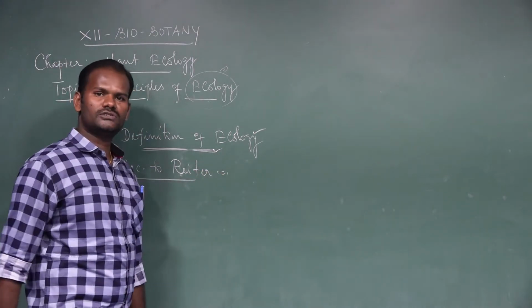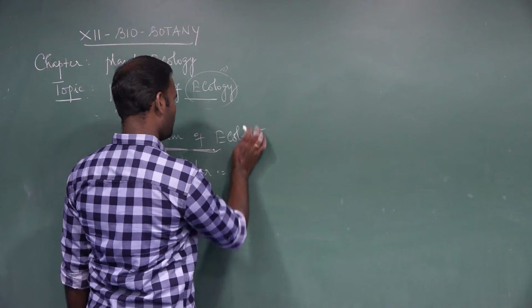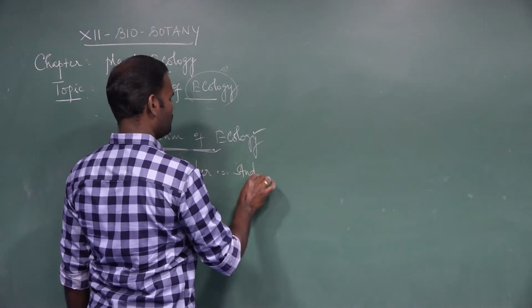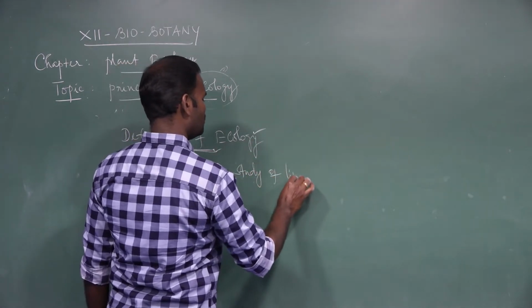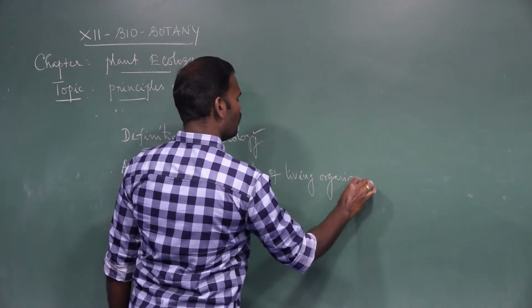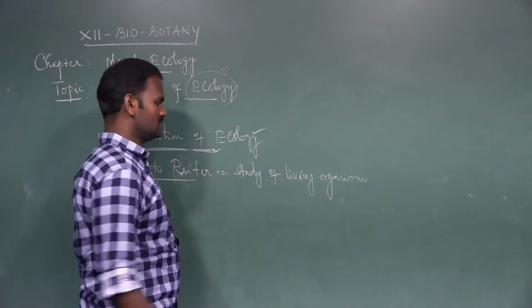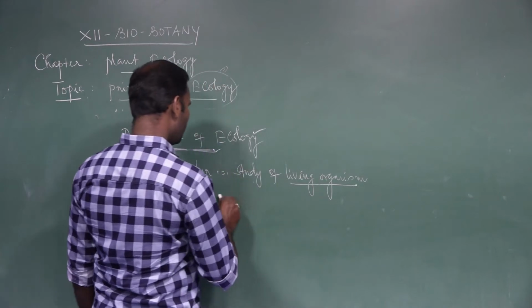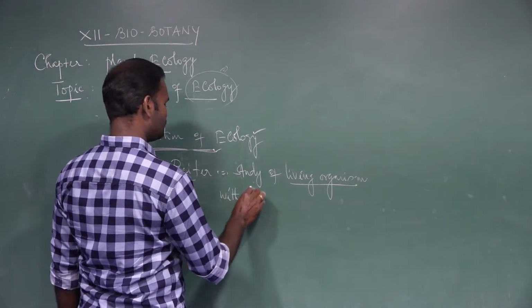ecology is the study of living organisms, both plants and animals, animal community, with their natural habitat.